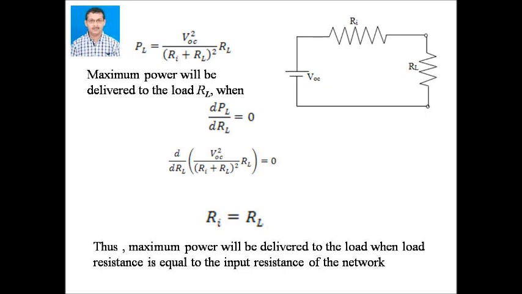Therefore, putting the values of PL and after solving we will get Ri equal to RL. This shows that maximum power will be delivered to the load when load resistance is equal to the internal resistance of the network.